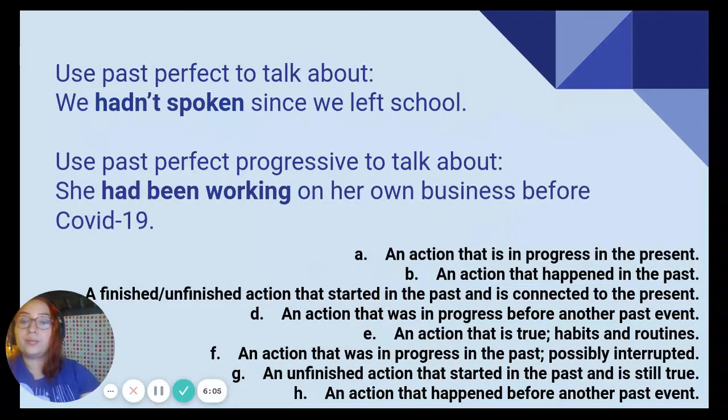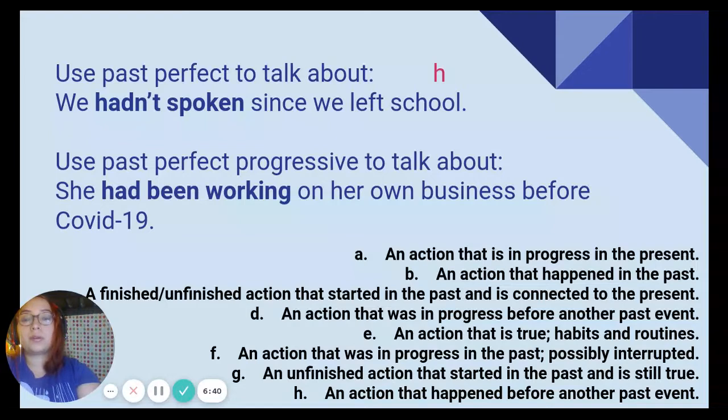Now please pause the video while you match the uses for past perfect and past perfect progressive. Let's check. We use past perfect to talk about an action that happened before another past event. For example, we hadn't spoken since we left school, right? So this is an action that happened before, or in this case, that didn't happen before another action. Here, we're going to be using our auxiliary have and our verb in past participle.